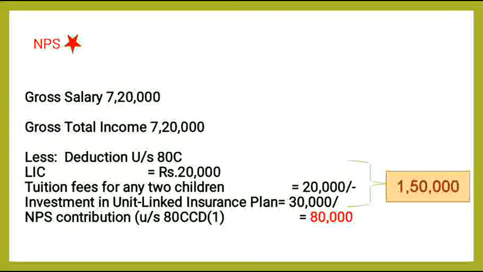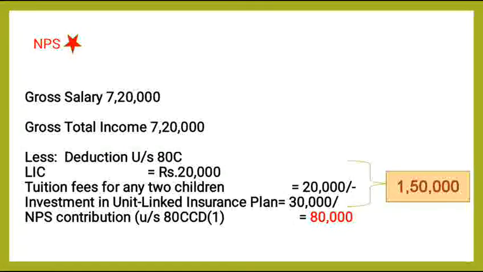So, LIC premium is rupees 20,000, tuition fee for any 2 children. He pays rupees 10,000 for each child. That means tuition fee for 2 children is rupees 20,000. Investment in ULIP rupees 30,000. But here NPS contribution, he was contributing towards NPS at the rate of rupees 1 lakh. But had he made the deduction of rupees 1 lakh under section 80C and under section 80CCD subsection 1, then that would have been of no value because the maximum limit under these sections